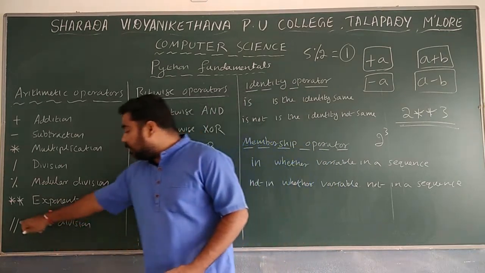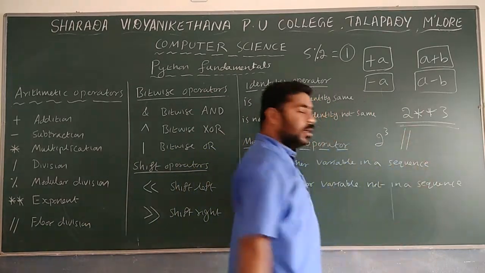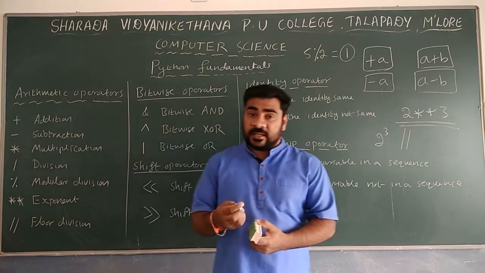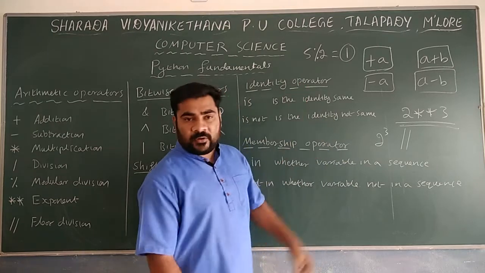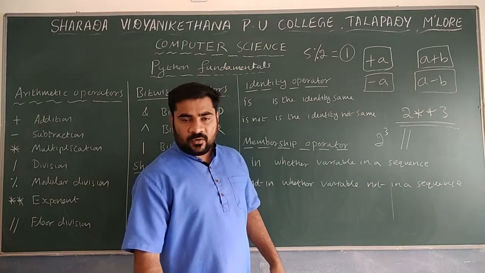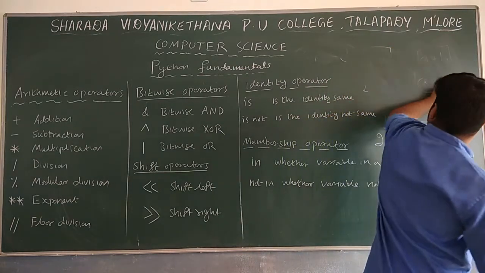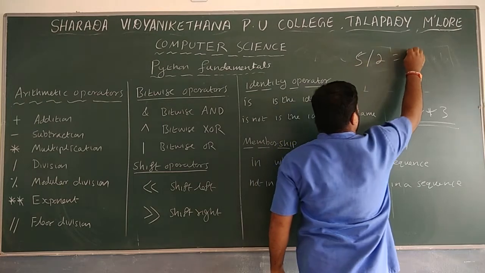Next is double slash, floor division. What is the use of that? For example, 5 divided by 2 will be 2.5.